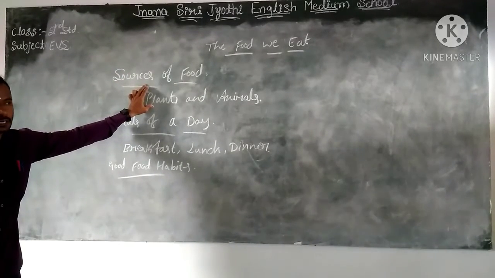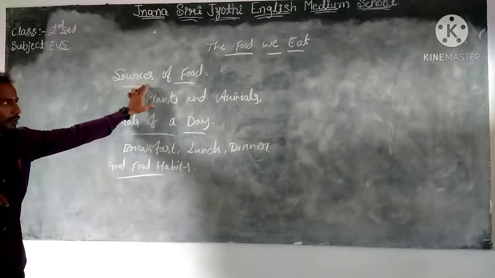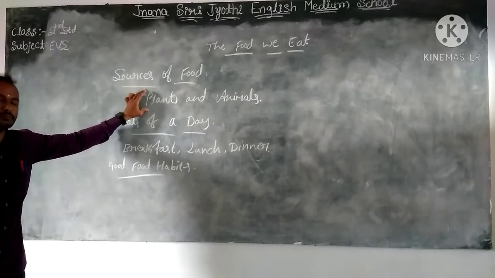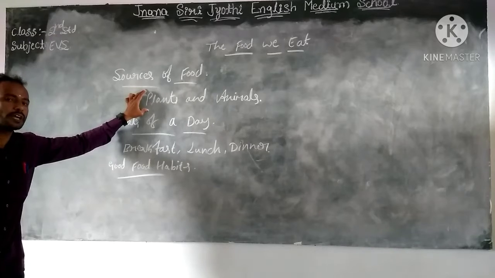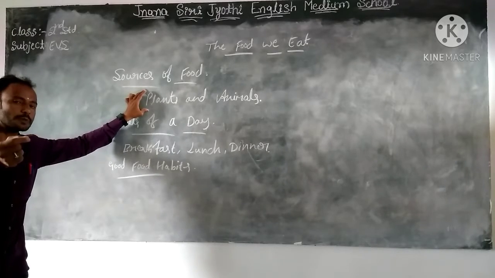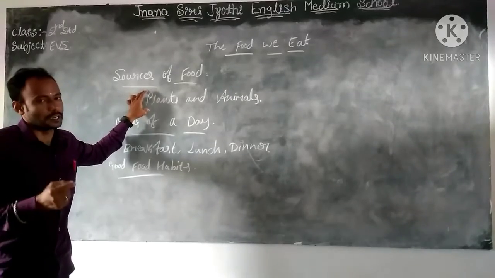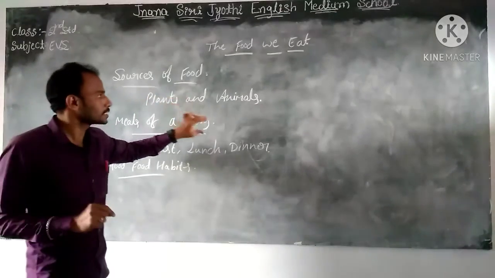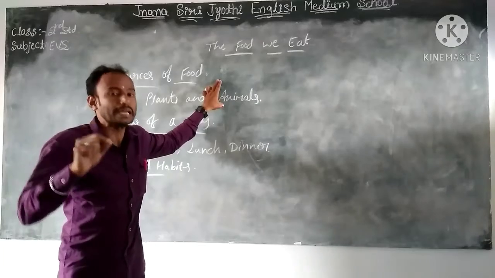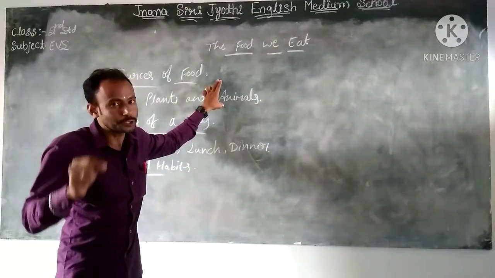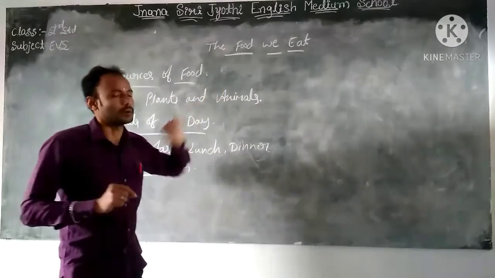If we take plants, like vegetables and fruits, those people are called vegetarians. A person who likes to eat flesh, meaning meat, that meat comes from animals.